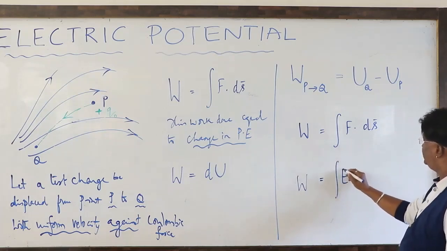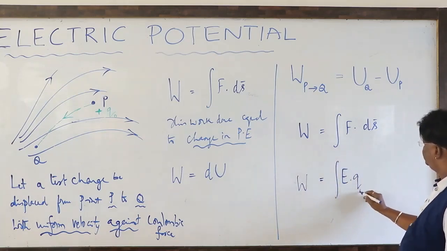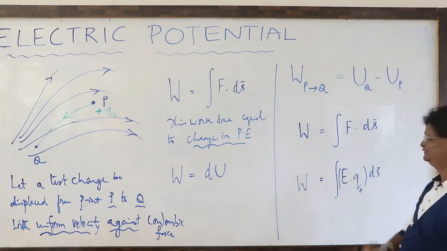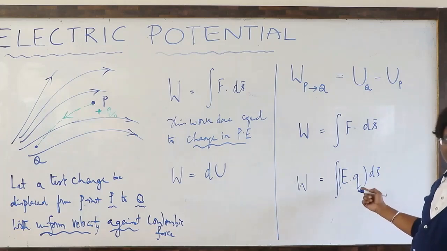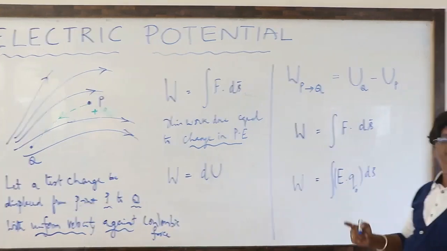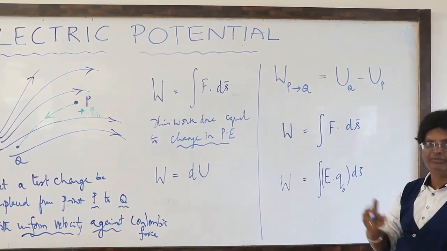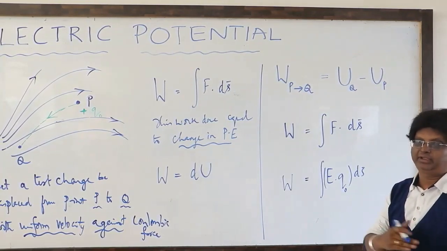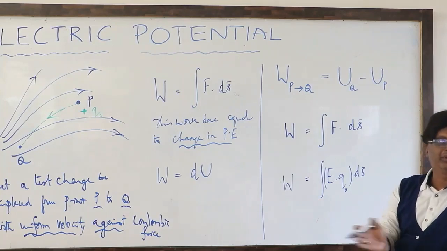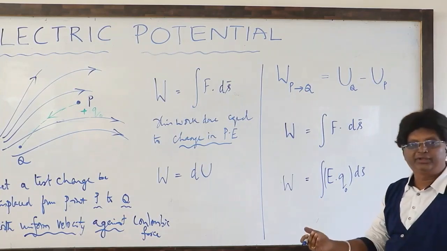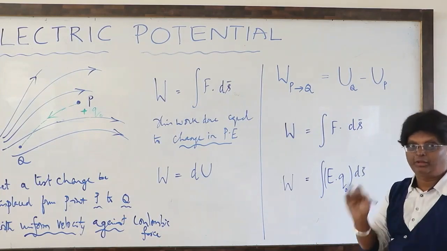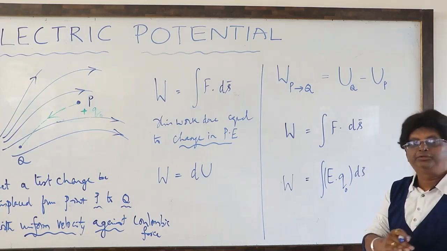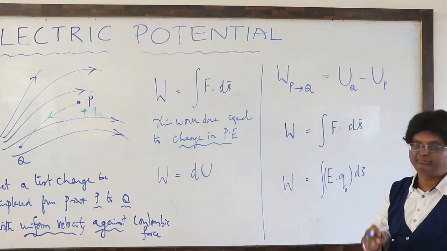You remember our definition, E times Q naught times ds bar, because this was our definition: F is equal to EQ, E equal to F by Q. All that is now made use of. Remember, in physics there is always continuity. Chapter 1 is over, chapter 2 is something different, no. From day 1 to day last, there will be continuity in every class.